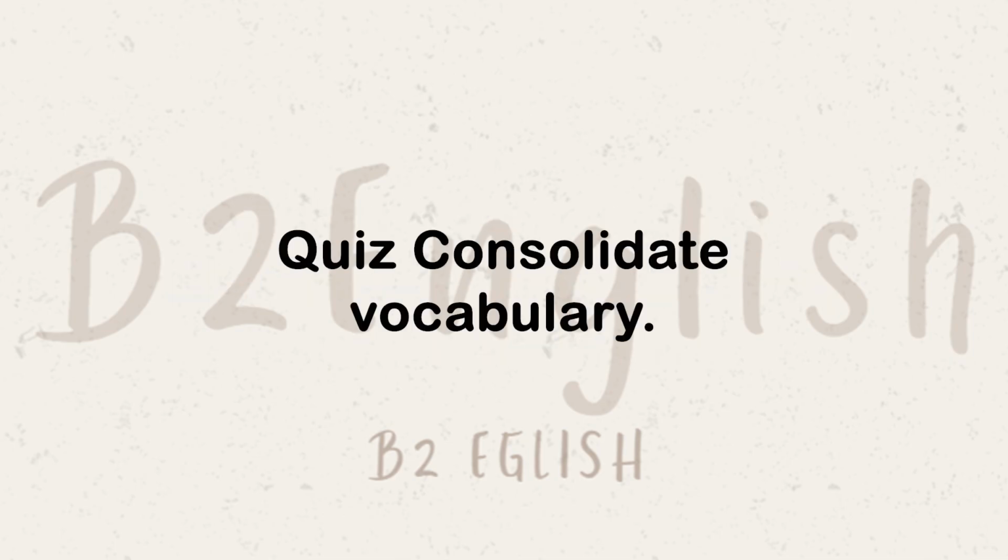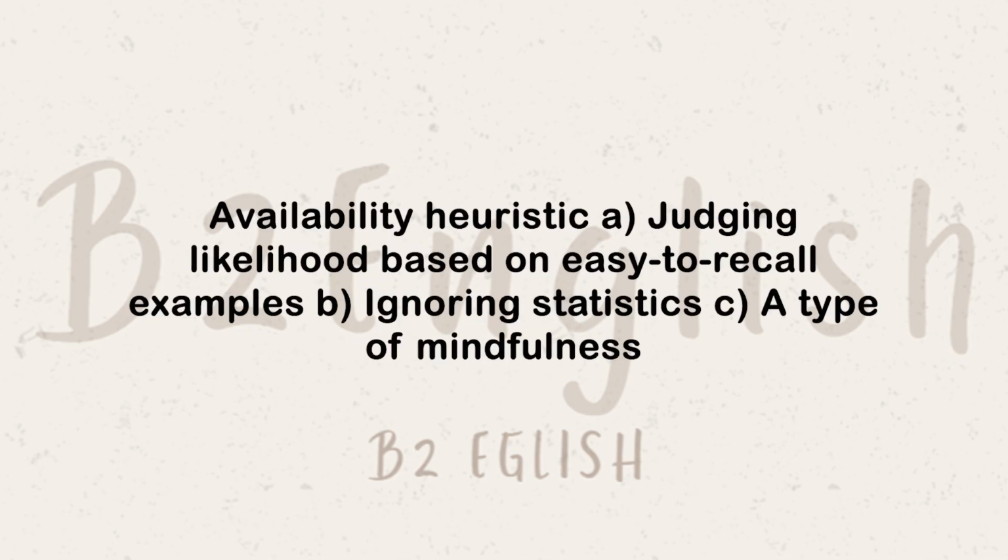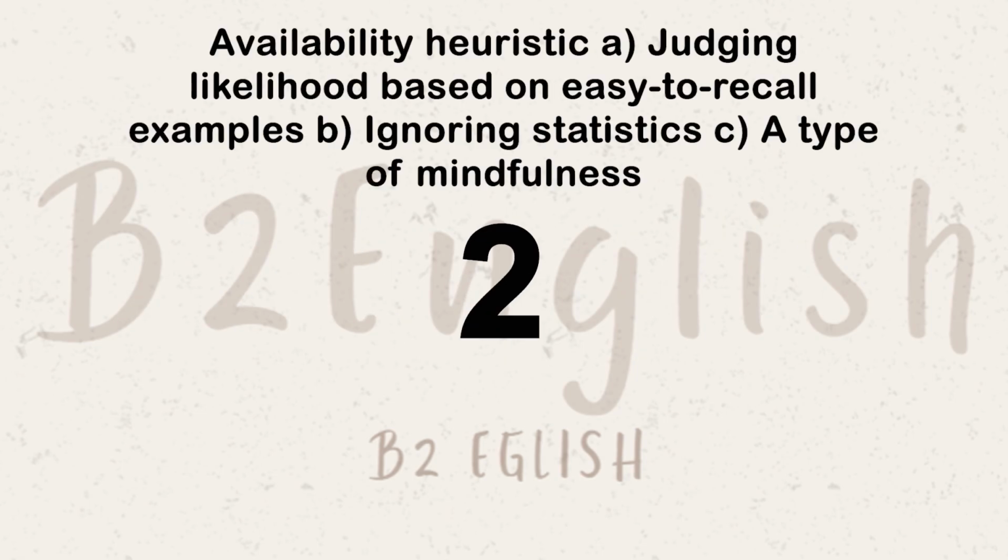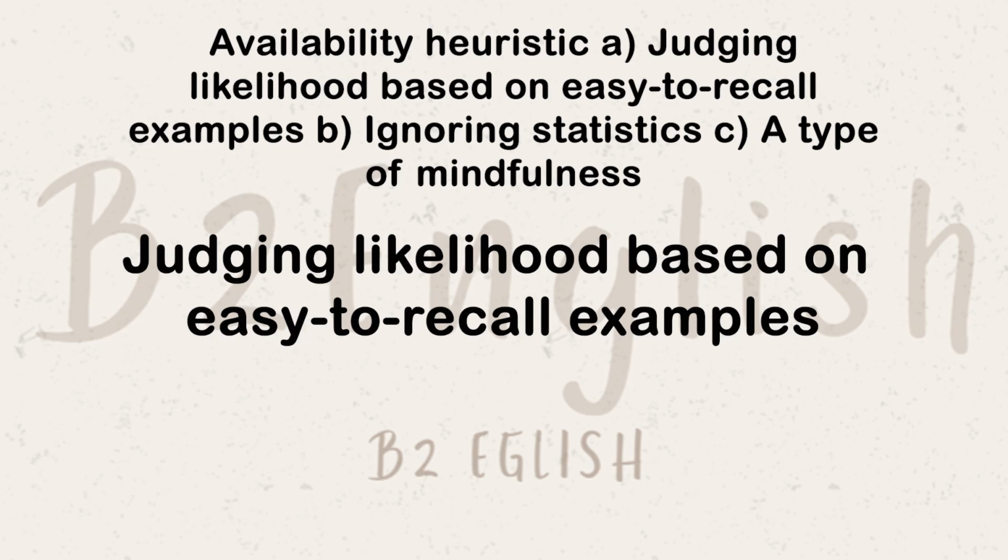Quiz, consolidate vocabulary. Availability heuristic. A. Judging likelihood based on easy-to-recall examples. B. Ignoring statistics. C. A type of mindfulness. Judging likelihood based on easy-to-recall examples.